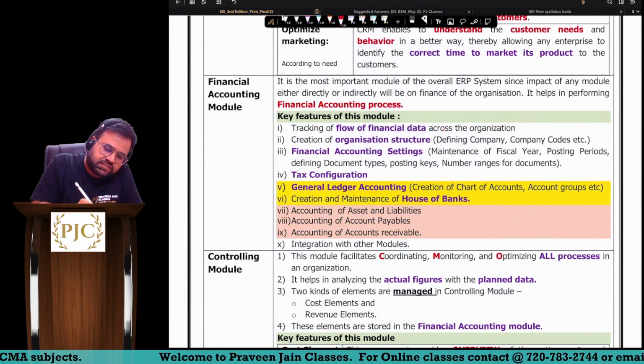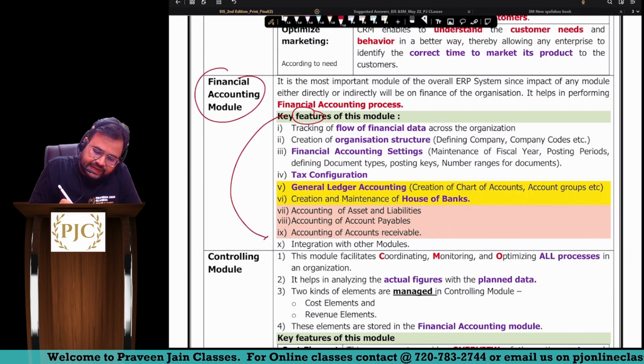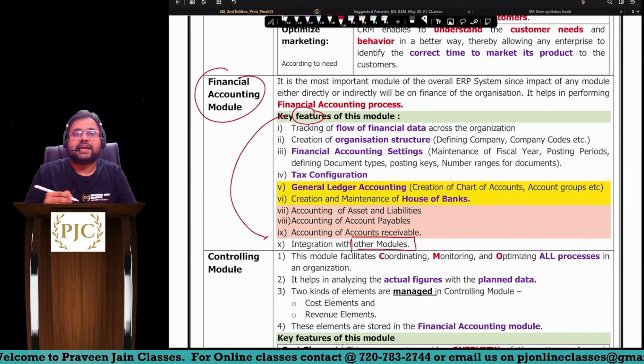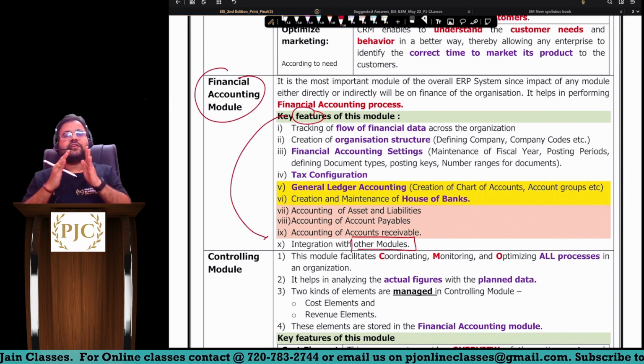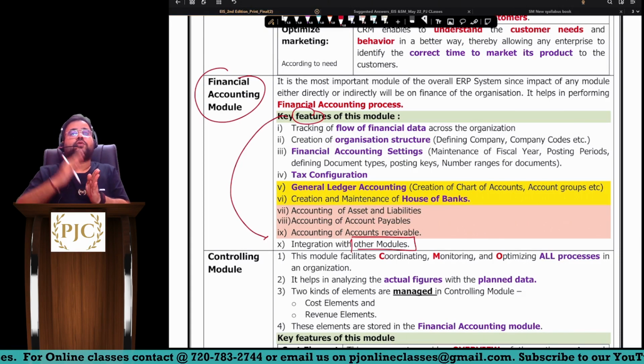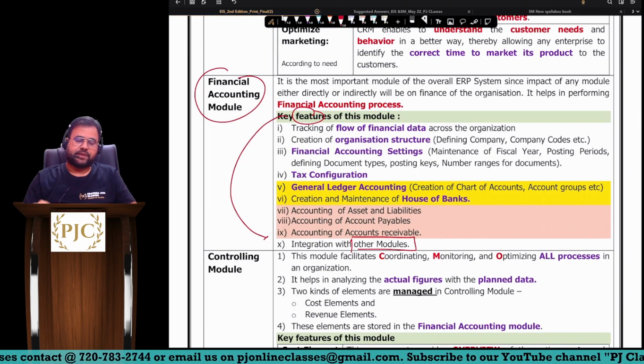So one of the features of the finance accounting module is what, sir? It integrates with other modules. In other words, we have to ensure that this module is integrated with all other modules so that information flow is happening, sir. Okay.